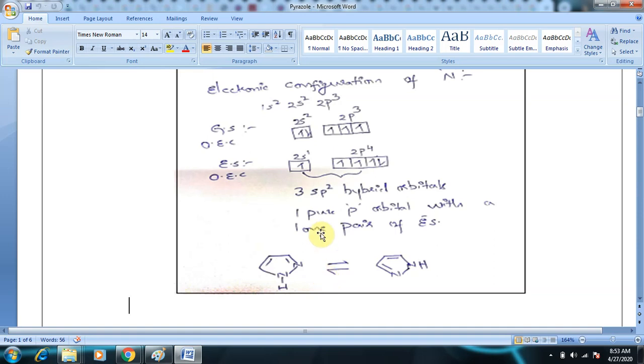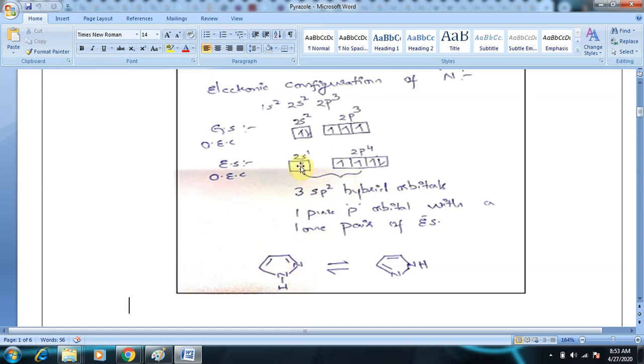So here, for both the nitrogens, the outer electronic configuration will be 2s1 and 2p4. Here, as you can see, we will be defining this nitrogen first. So this nitrogen is forming how many sigma bonds? One bond with this carbon, another bond with this carbon, and another bond with hydrogen. So nitrogen requires 3 sp2 hybrid orbitals.